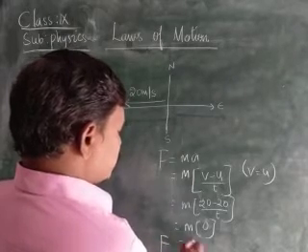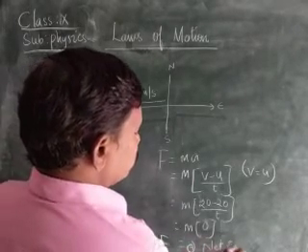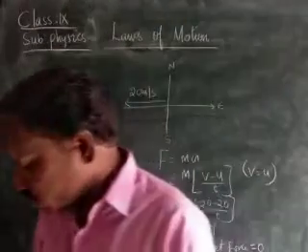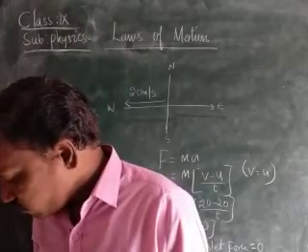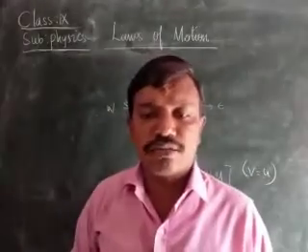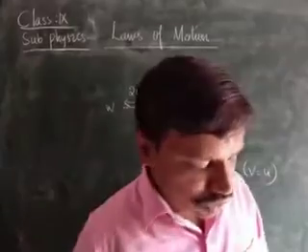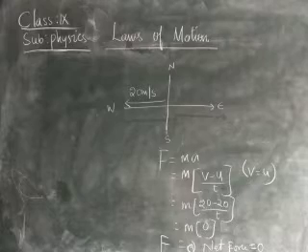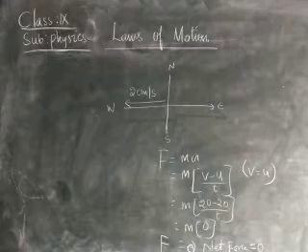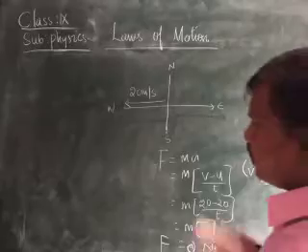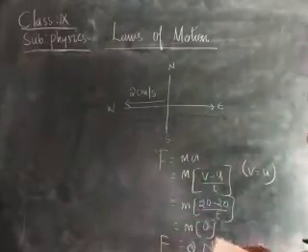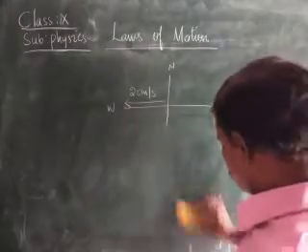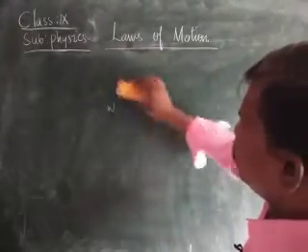Therefore what is the force acting on it? The net force is equal to 0, children. The force acting on the body is equal to 0. Okay, children, have you understood the problem? Yes. As the vehicle is moving with constant velocity, 20 meters per second, the force acting on it is 0, children. Okay, next problem.